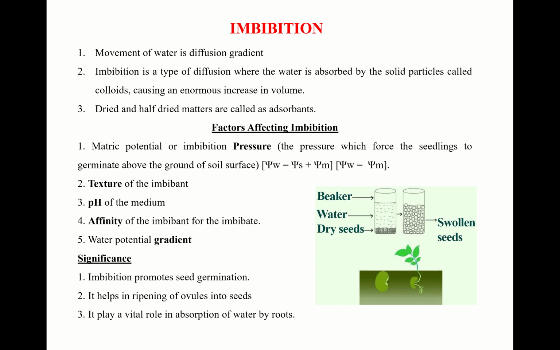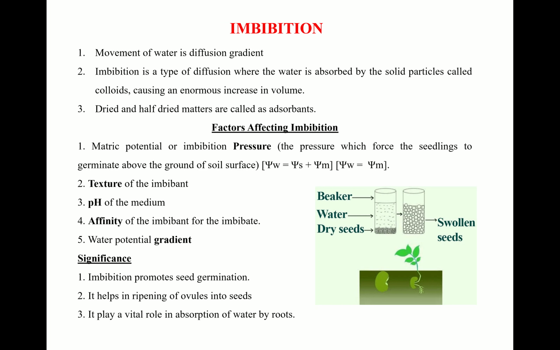Matric potential for pure water is always negative. Matric potential with respect to the imbibant depends on the amount of water present in proportion to the amount of imbibant. Imbibant means any substance which has adsorption capacity.